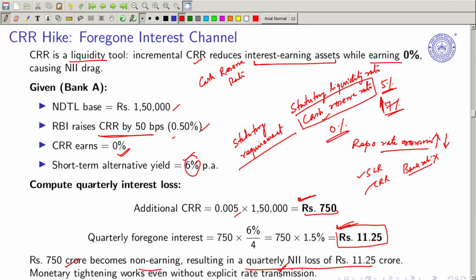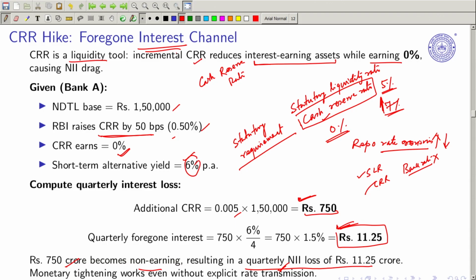CRR hike and foregone interest channel, which means that if the RBI would not have increased by 50 basis point, banks would have lent this 750 and would have earned 11.25 crore, and because of this CRR hike they are getting no rate of interest on that. Rate of interest is 0%. So I have tried with this example to give you the understanding that it is not just the repo rate. Sometimes what RBI does is that they will be keeping the repo rate same, changing this CRR and SLR. In that, if the CRR is being changed, it is good for the central bank, they don't have to worry about, and it is loss for the bank, because bank will not get anything on the cash extra that they have to keep because of the increased CRR.